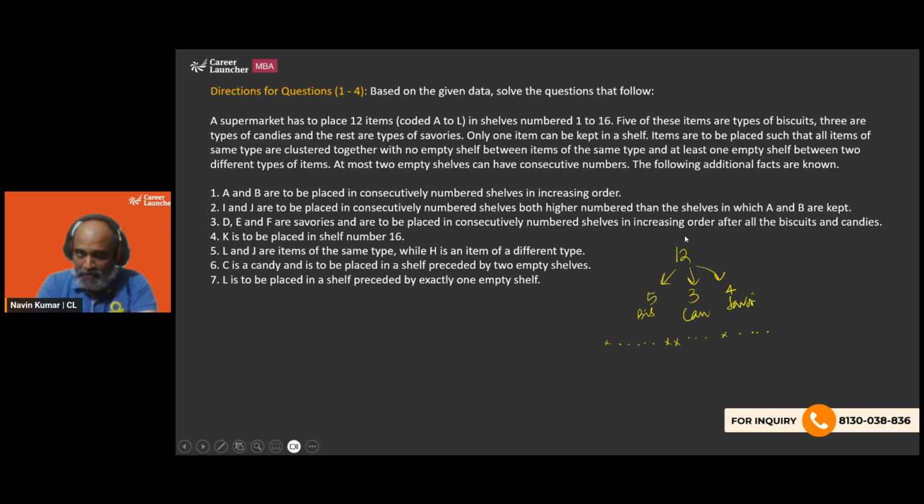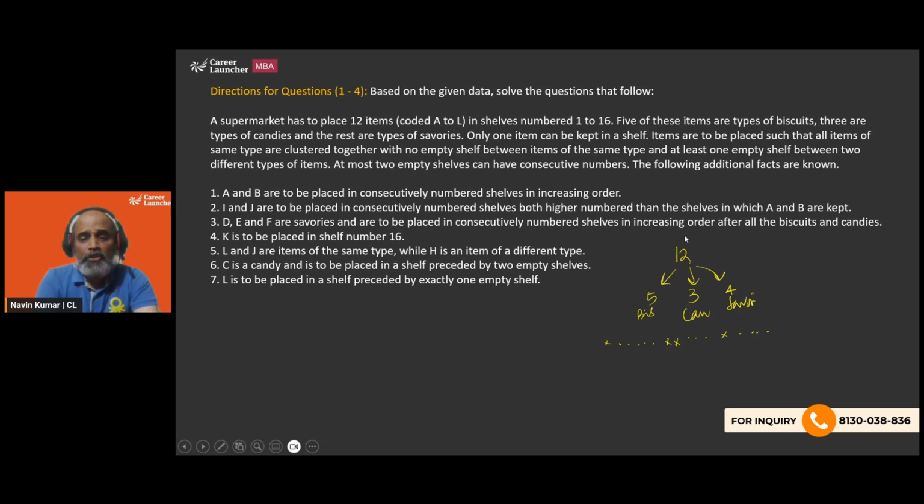First statement says A and B are to be placed in consecutively numbered shelves in increasing order. I and J are to be placed in consecutively numbered shelves, both higher number than the shelves in which A and B are kept. So basically, these statements are talking about which particular item from A to L is placed in shelves in which particular fashion. So we are supposed to figure this out.